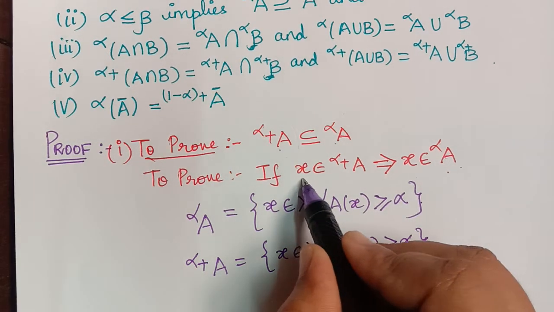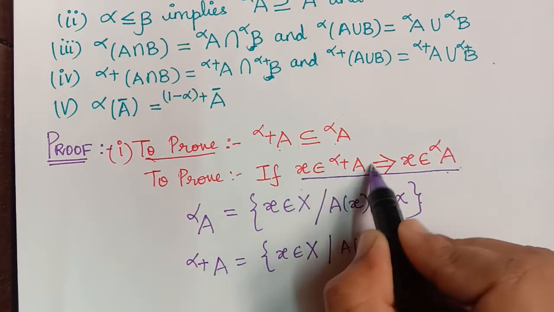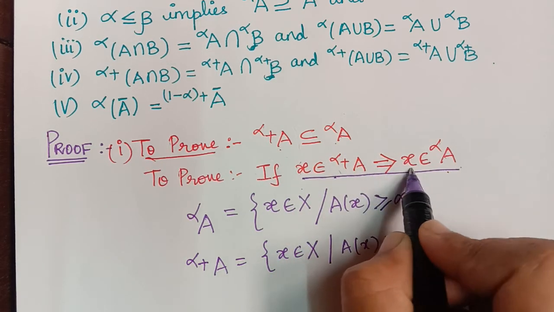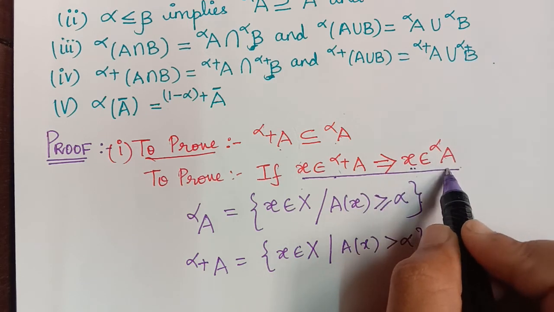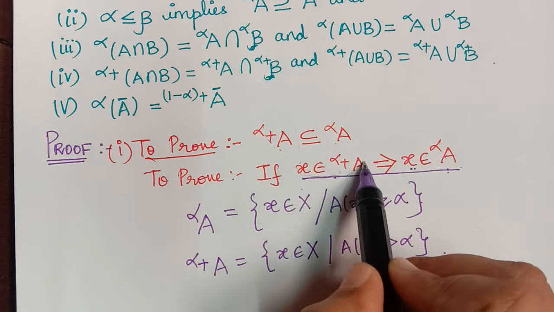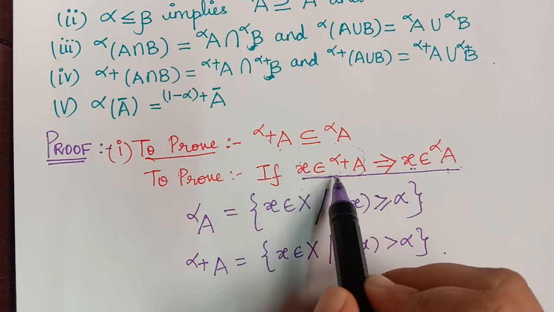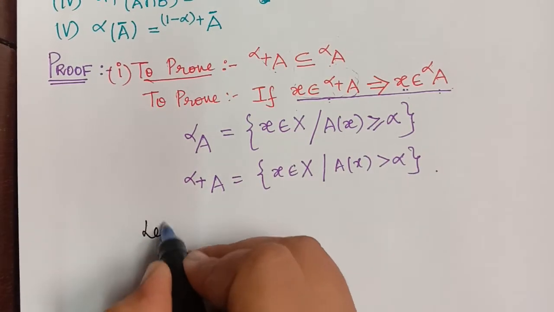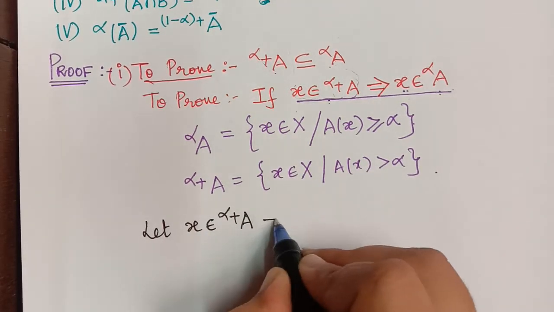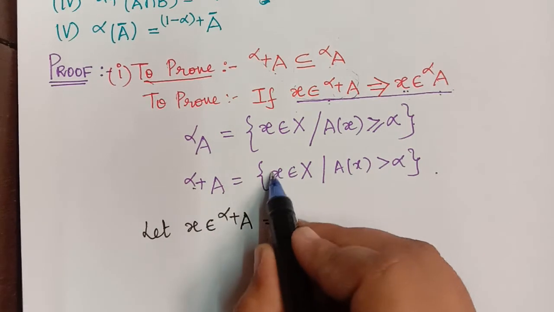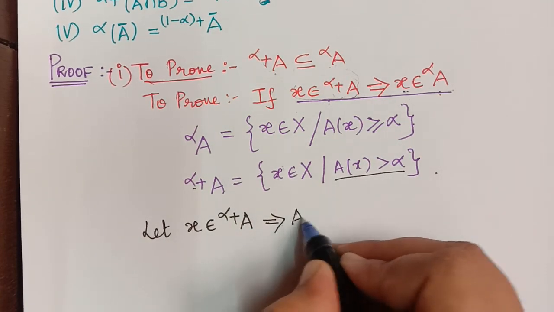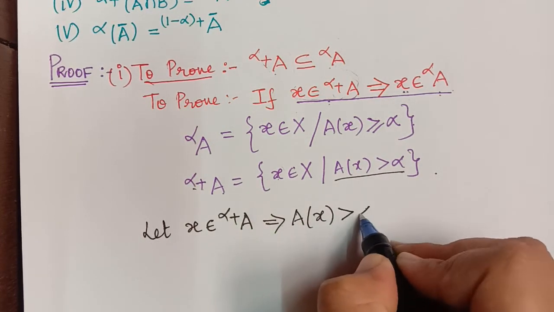Now we have to prove this. To prove this, first we will consider that x is an element of the strong alpha cut set, and then we shall prove that it is also an element of the alpha cut set, and therefore this will become a subset of this set. So let x be an element of the strong alpha cut set. By the definition of the strong alpha cut set, if x is an element of this set, then it implies that the membership grade of x is strictly greater than alpha.